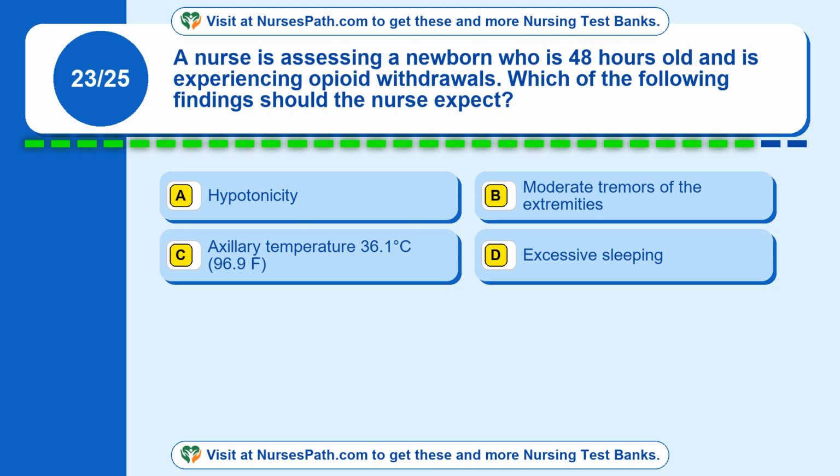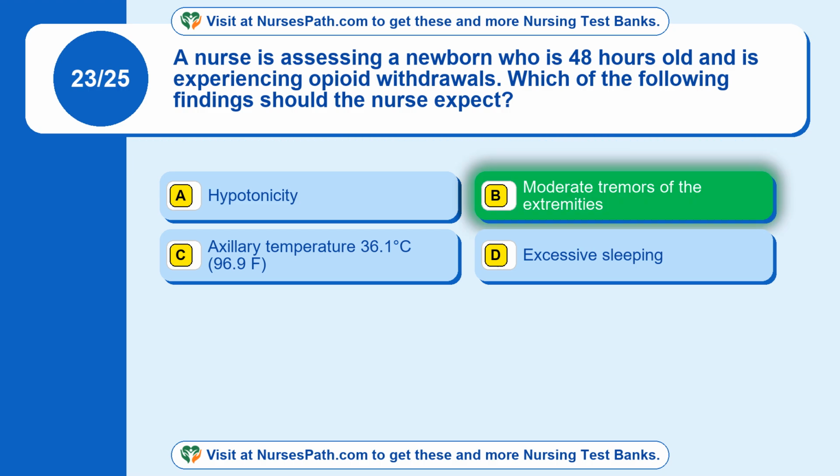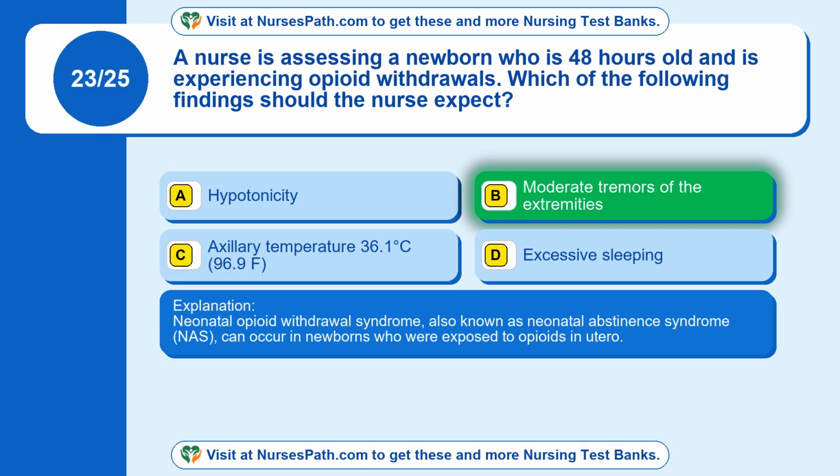Question 23. A nurse is assessing a newborn who is 48 hours old and is experiencing opioid withdrawal. Which of the following findings should the nurse expect? Option A, hypotonicity. Option B, moderate tremors of the extremities. Option C, axillary temperature 36.1 degrees Celsius, 96.9 F. Option D, excessive sleeping. The correct answer is option B, moderate tremors of the extremities. Neonatal opioid withdrawal syndrome, also known as neonatal abstinence syndrome, NAS, can occur in newborns who were exposed to opioids in utero.